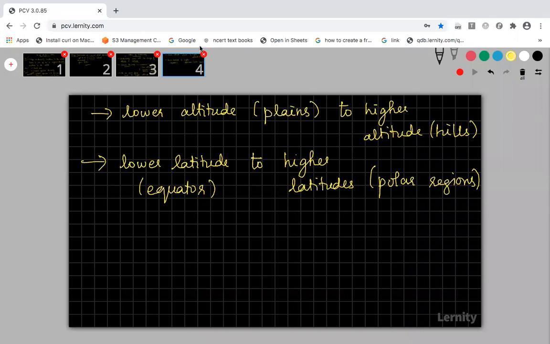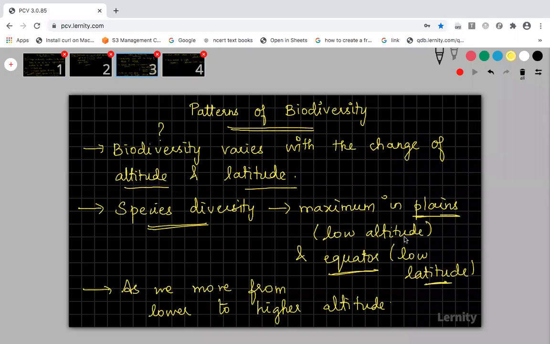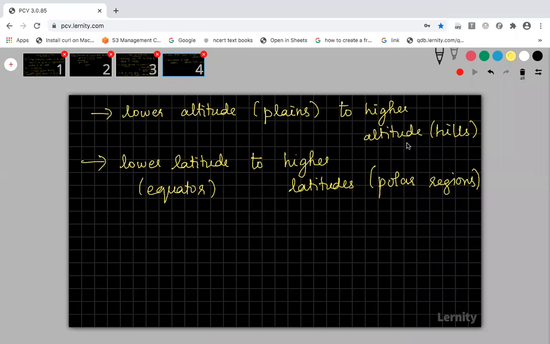Decreases. Very good. Because I told you it will be maximum in low altitude and maximum in low latitude. When you are moving from low altitude to higher altitude or lower latitude to higher latitudes, in both these cases, the species diversity will decrease. It will not increase. When we move from plains to hills, the biodiversity decreases. When you move from the equator to the poles, also the biodiversity decreases.